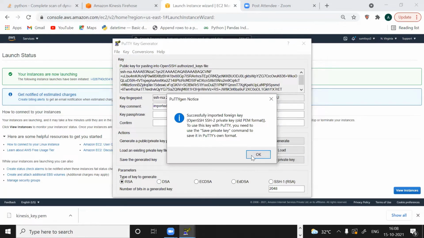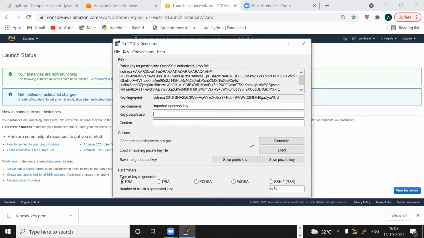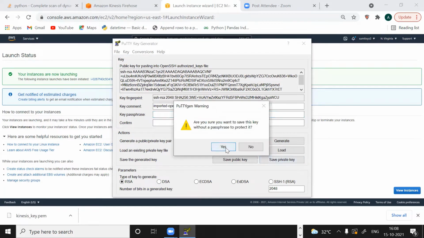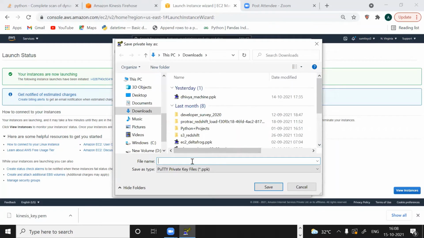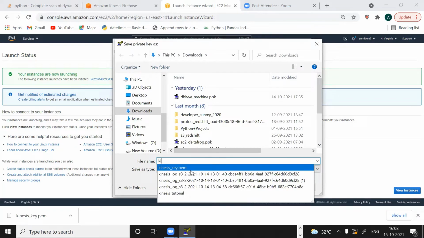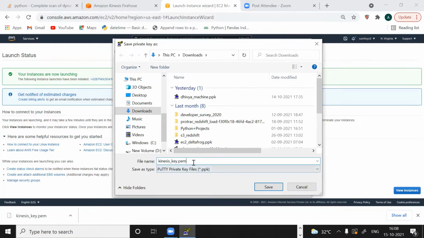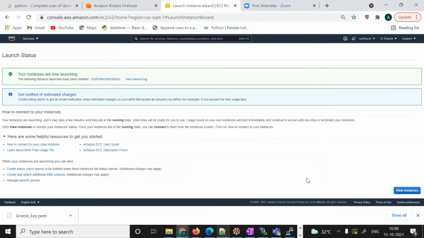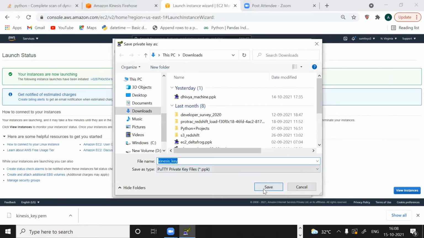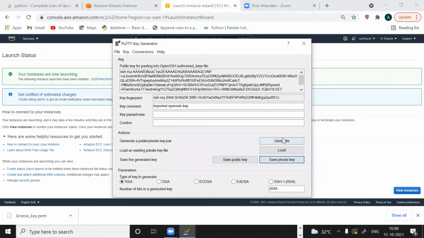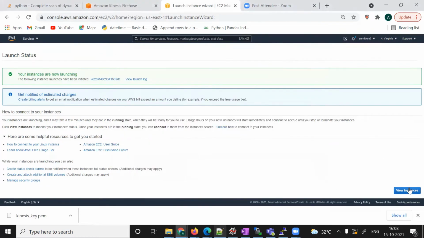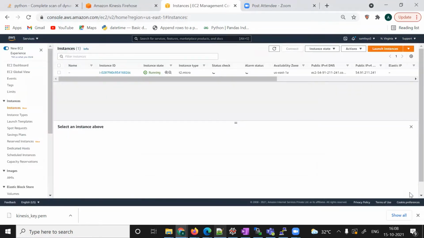Open this, I will not give any password, and save as private key. I want to give the name Kinesis key only, but this will be a PPK file. Where did it go? It got saved.